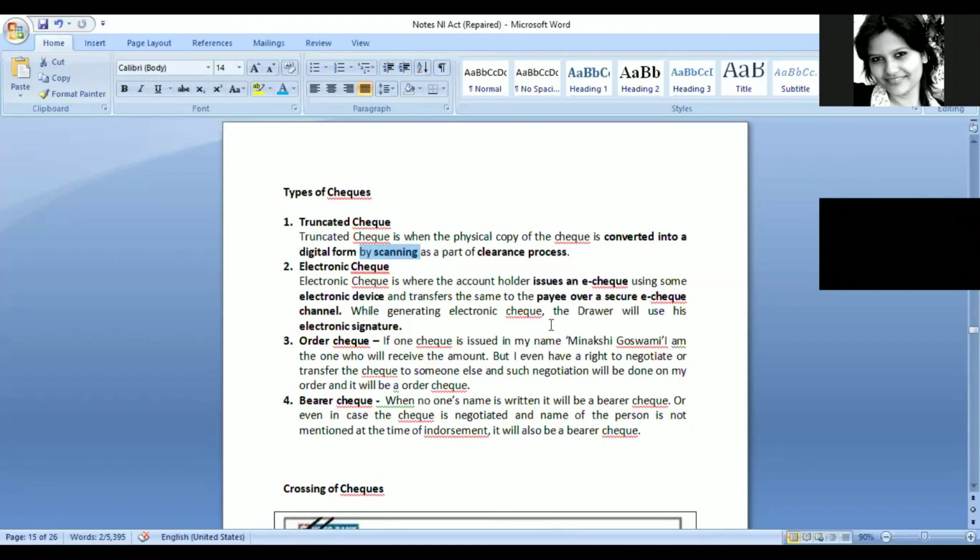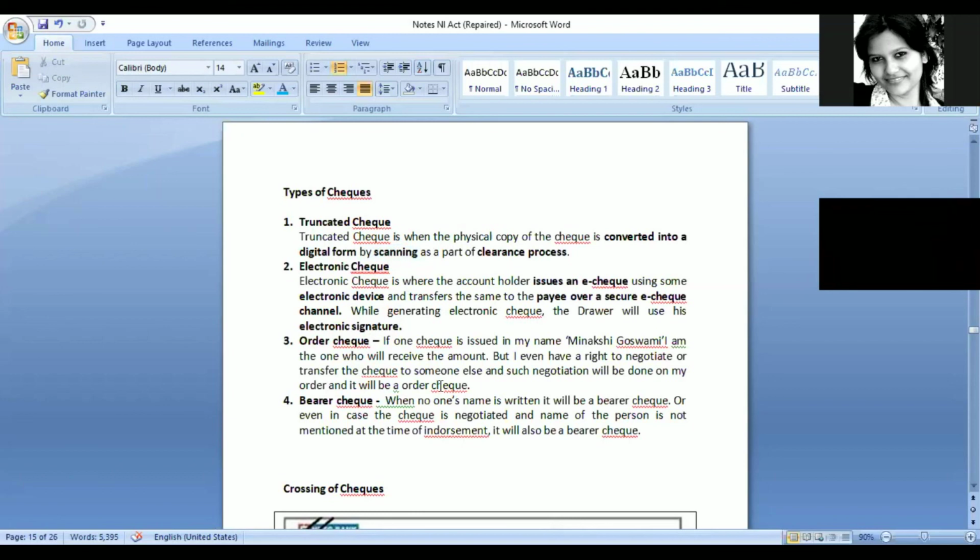And an electronic check is one which is totally made in electronic form, by putting a digital signature, and even the transfer would not be a physical transfer, but would be over some secure e-check channel only. So that would be an electronic check. And both these 2 types of checks are also included under the definition of check under section 6 of the Act. So these are the 2 different types of checks that we see.